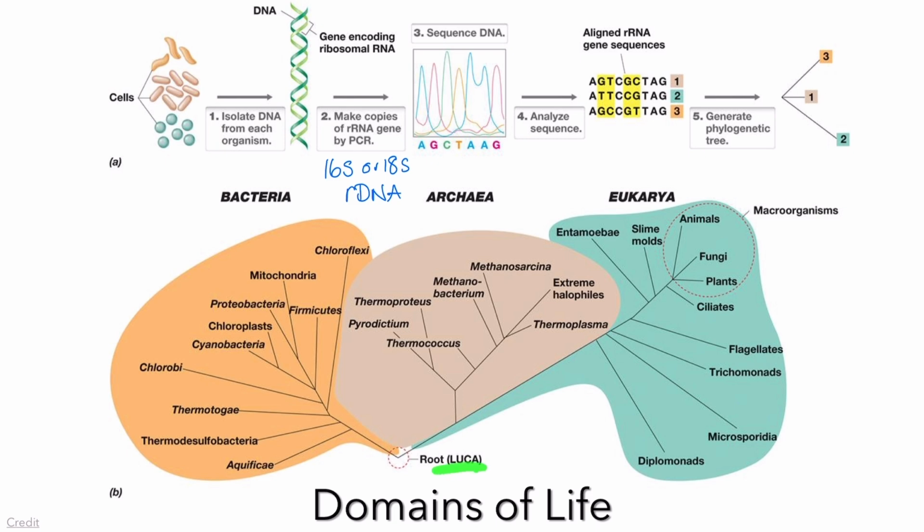Now, I want to track back to this organism right here. This is referred to as LUCA, and LUCA was the last universal cellular ancestor. So this is thought to be the root of all three domains, but it's important to note that we don't know a lot of information about it. We don't think it was the first living cell, but we think it was the first living cell that served as an ancestor for all modern species.